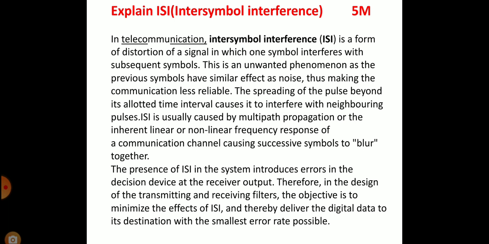The spreading of the pulse beyond its allotted time interval causes it to interfere with neighboring pulses. ISI is usually caused by multipath propagation or the inherent linear or nonlinear frequency response of a communication channel, causing successive symbols to blur together.